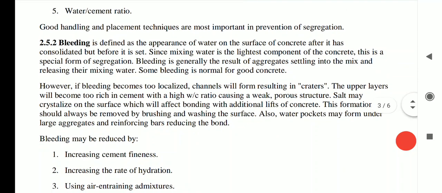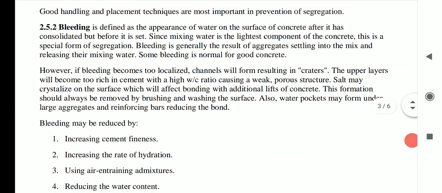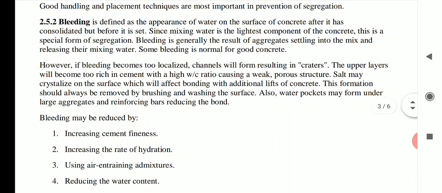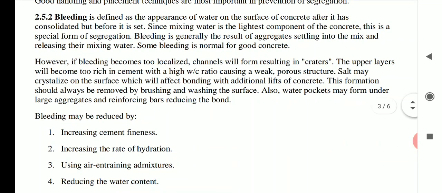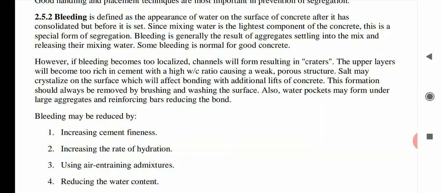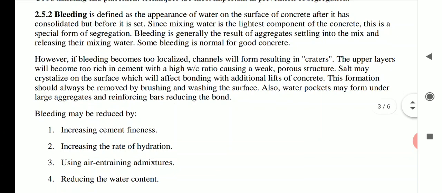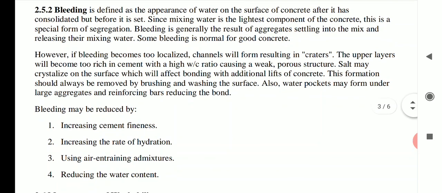However, if bleeding becomes too localized, channels will form, resulting in craters. The upper layers will become too rich in cement with a high water cement ratio, causing a weak, porous structure. Salt may crystallize on the surface, which will affect the bonding with additional lifts of concrete. This formation should always be removed by brushing and washing the surface. Also, water pockets may form under the larger aggregates and reinforcing bars, reducing the bond.